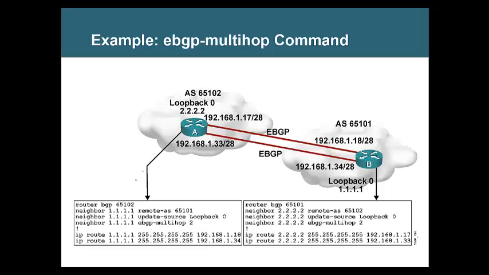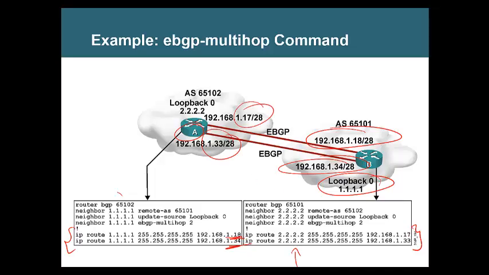So what is written here is two static routes, because you have two connections. You see 1.18, 1.34. On router A we say to reach 1.1.1.1 you can go to 1.18 or 1.34. Likewise on this router we say to go to 2.2.2.2 you can go to 1.17 or 1.133. Do you understand the static route?